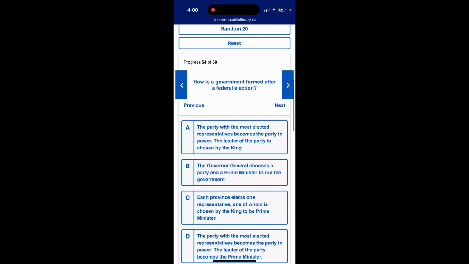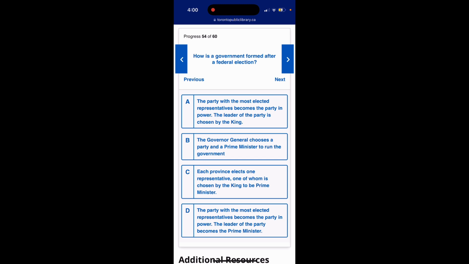Question 54. How is a government formed after a federal election? Option A, the party with most elected representatives becomes the party in power. The leader of the party is chosen by the king. Option B, the Governor General chooses a party and a prime minister to run the government. Option C, each province elects one representative, one of whom is chosen by the king to be the prime minister.